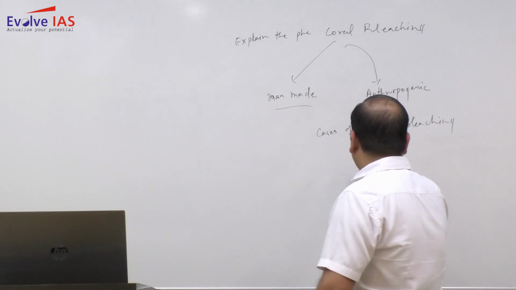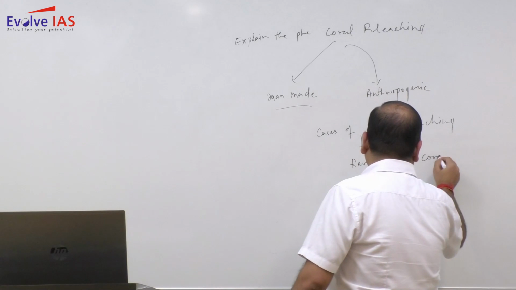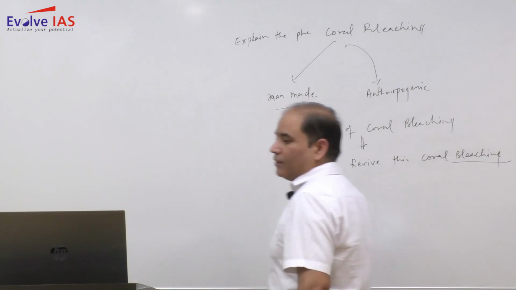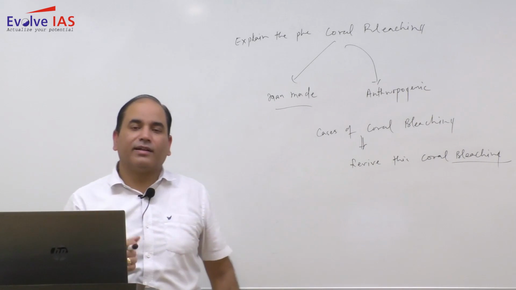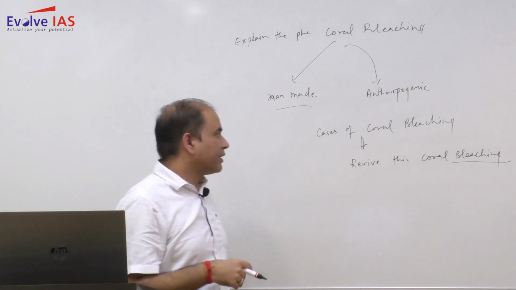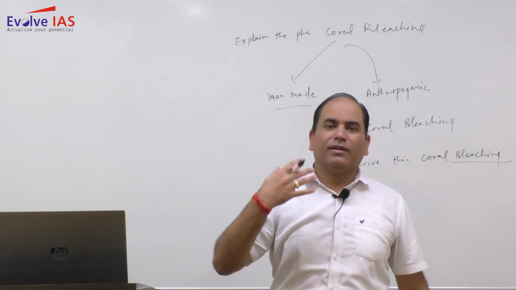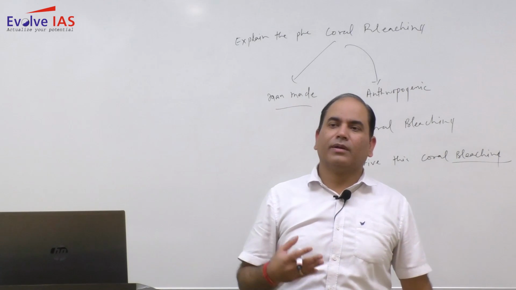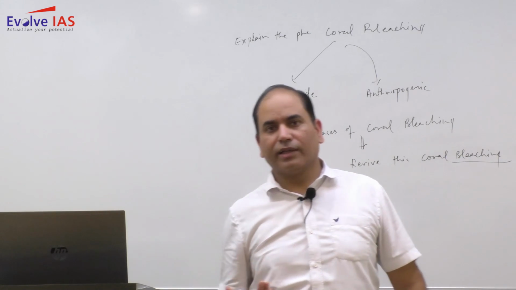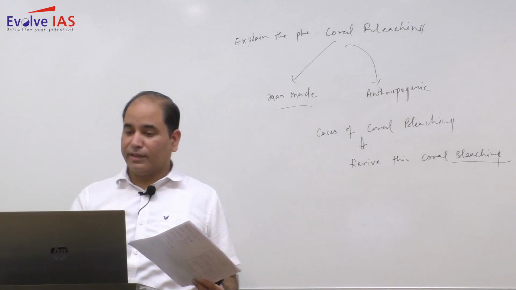We are trying to revive the coral reefs. There have been different techniques, in which we are trying to minimize pollution of the corals, clean the pollutants, and manage tourism in the coral area. All these things we are doing, and some of these pointers can be written.